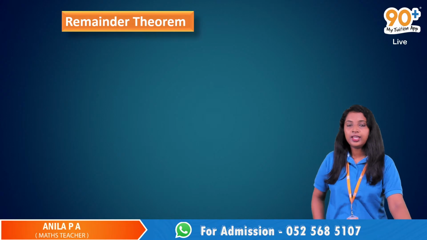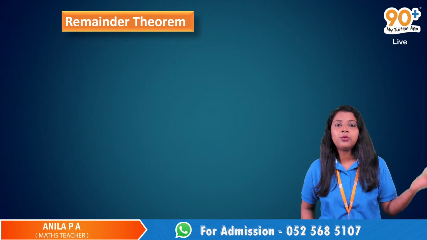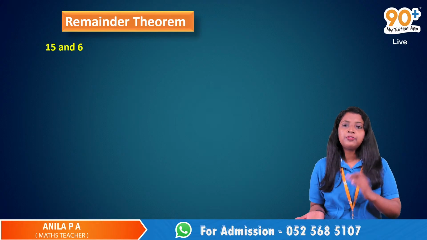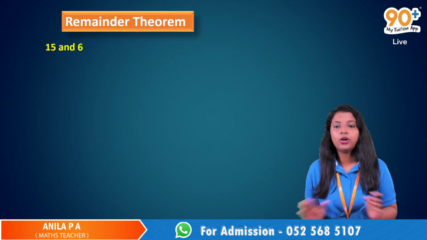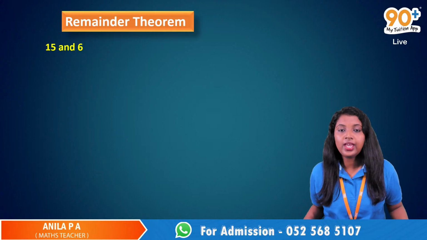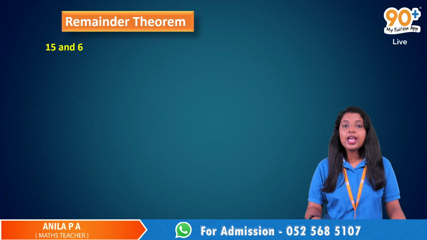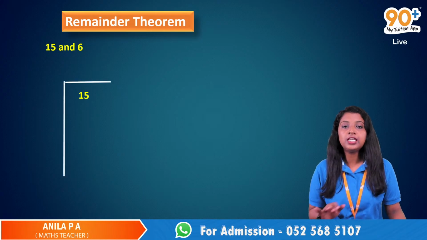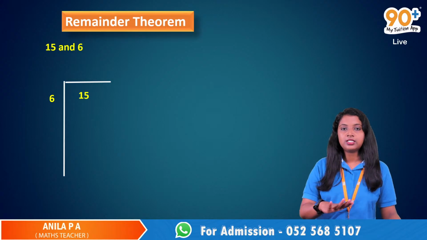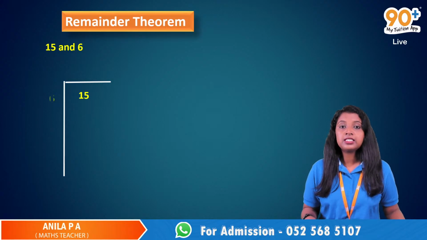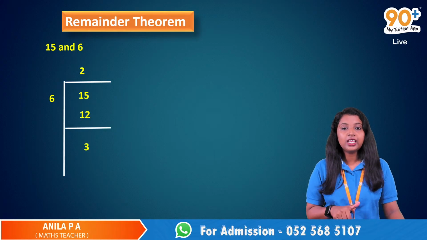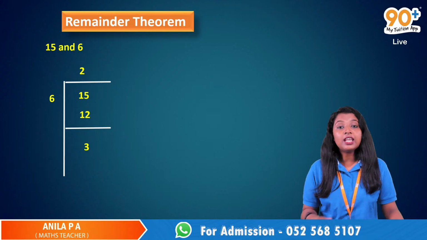What is the remainder theorem? Before dealing with polynomials, let's take some numbers. For example, let's take 15 and 6. We have two numbers, 15 and 6, and let's divide 15 by 6. You all know how we divide a number by another number, right? So 2 times 6 will be equal to 12, and we will get this 3 here. And this 3 is known as the remainder.